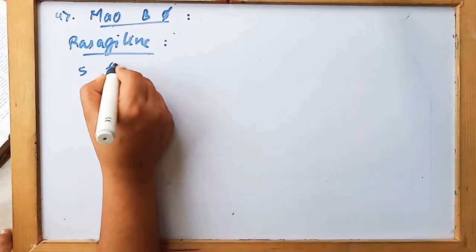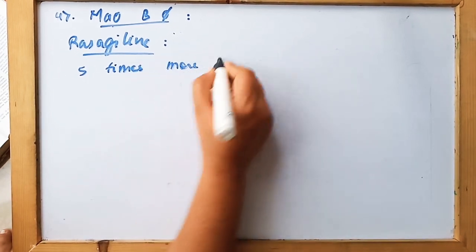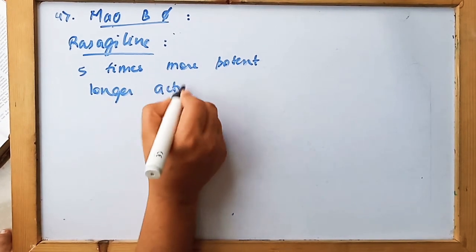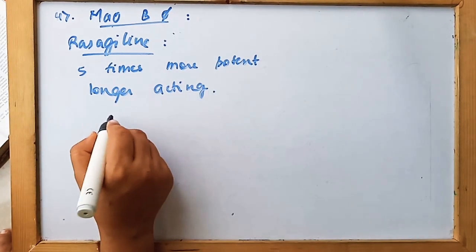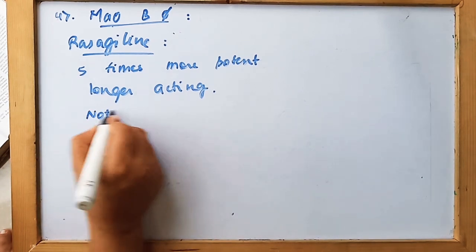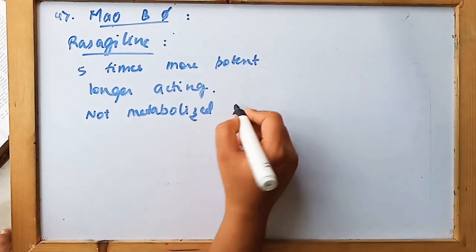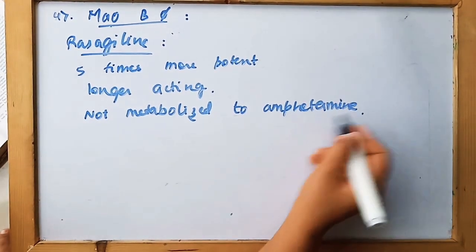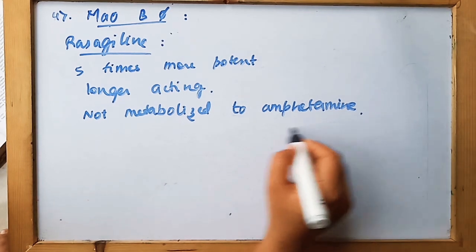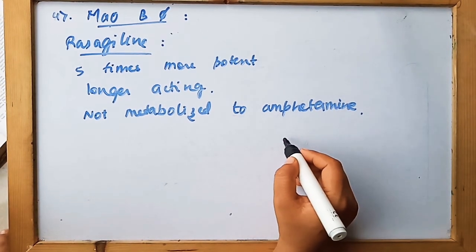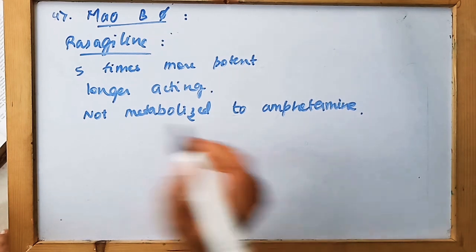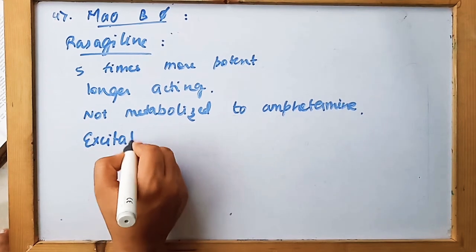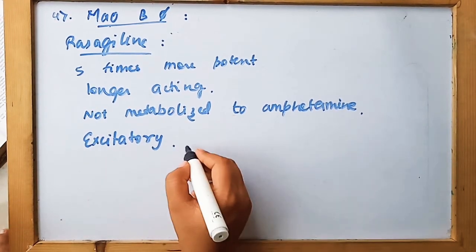So another drug is rasagiline. It is 5 times more potent than selegiline, as well as longer acting, and it is also given with levodopa as an adjuvant. It is also not metabolized to amphetamine. It is seen that selegiline is metabolized to amphetamine, due to which the action which was supposed to take place is inhibited or decreased. Rasagiline also does not produce the amphetamine-related side effects. So this drug is seen to be better than selegiline.